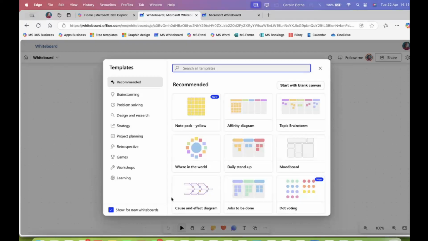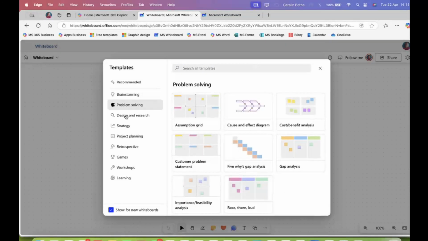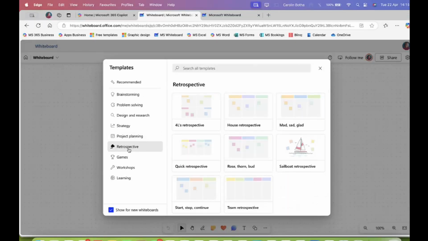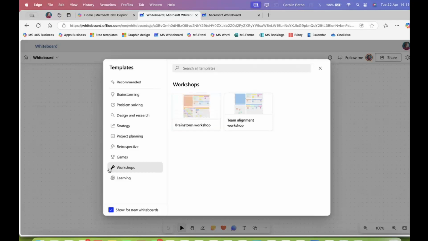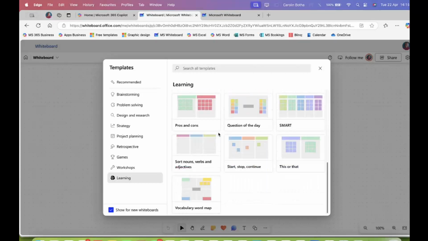Lovely to start off with, if you want, just a couple of, look at this, guys. It's so colorful. It's so visual. One sort of looking forward to taking part in this. Designs, strategies, project planning, retrospectives, games that can be played, or workshops that you can do, brainstorming, learning. Once again, brainstorming is very, very popular. Pros and cons. These are just templates to get you going, as all templates do.